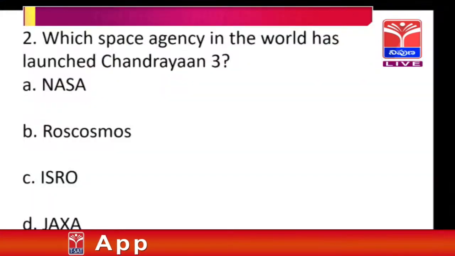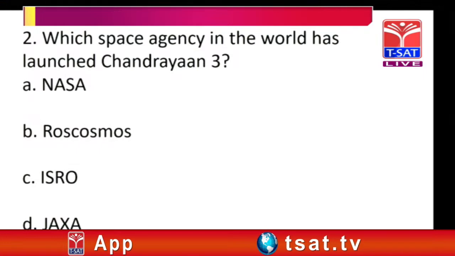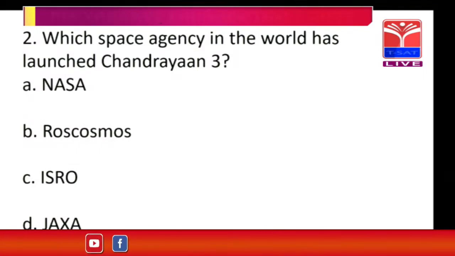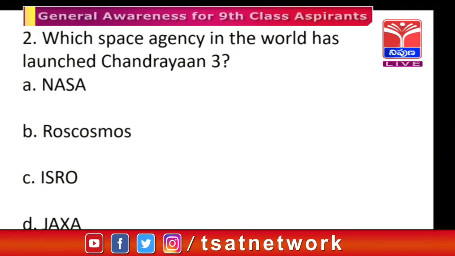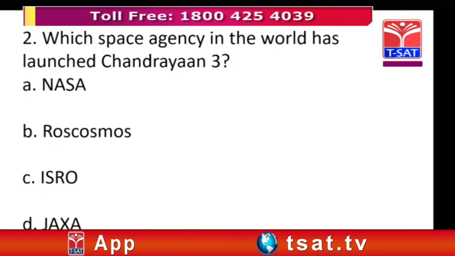Which space agency in the world launched Chandrayaan 3? Here four options are given: NASA, Roscosmos, ISRO and JAXA.